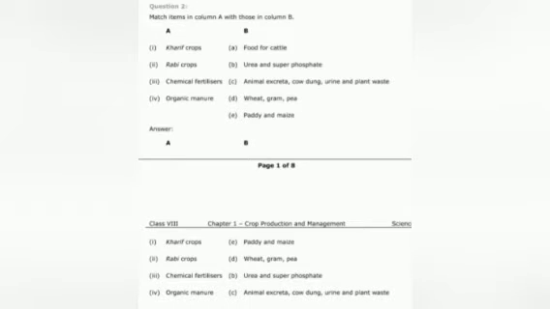Next question is to match the following column A with column B. Column A is kharif crop, rabi crop, chemical fertilizers and organic manure. Column B is food for cattle; second, urea and superphosphate; third, animal excreta, cow dung, urine and plant waste; next, wheat, gram, peas; last is paddy and maize. So the correct matched column I have given here. Kharif crop is paddy and maize. Rabi crop is wheat, gram and peas.